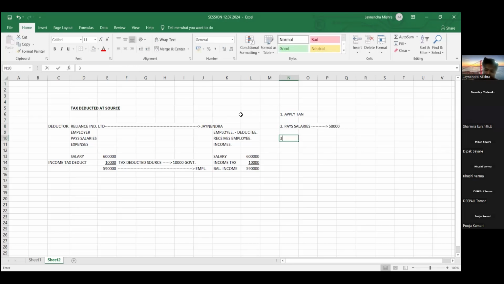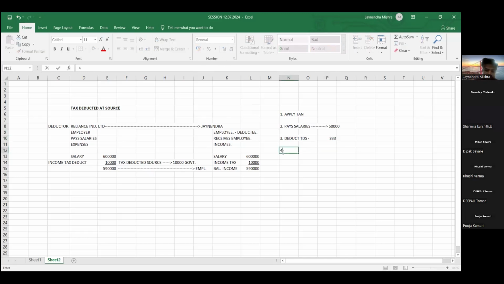Every month, whenever we pay the salary, from that salary we have to deduct TDS. Like how much are we deducting here? 10,000 rupees was for 1 year, right? So per month it comes to around 833. Every month, friends, this tax we have to deduct.